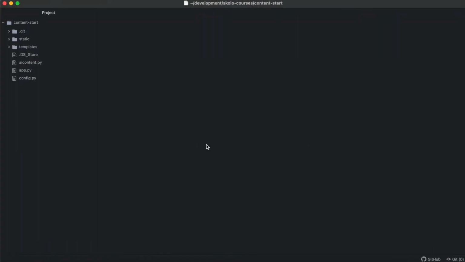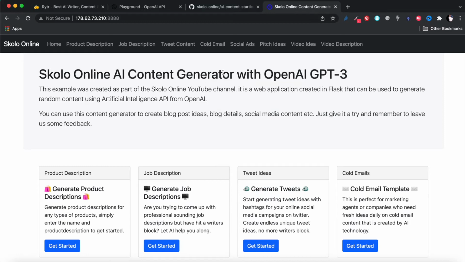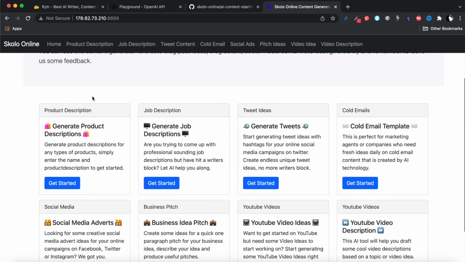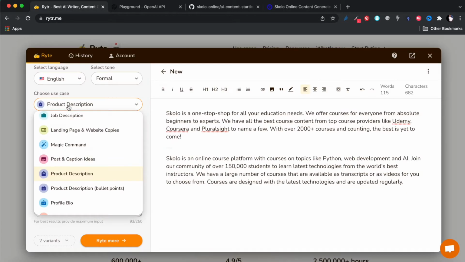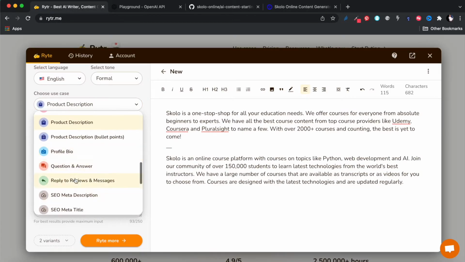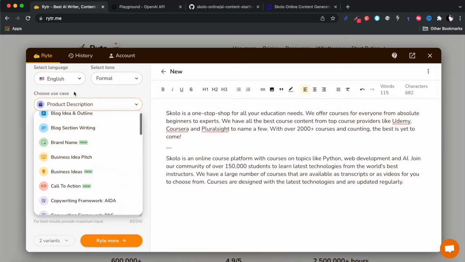So let's just make sure that I'm running this, okay? Okay, this is definitely running. So let's say you go home. All right, so the home page is going to look like this. These are all the use cases that we're going to have. So if you look at the writer over there, these are the use cases. They've got everything from question and answer to email to blog section and all of that.